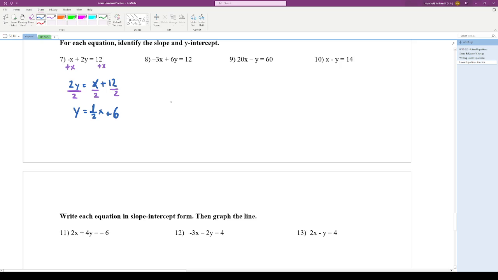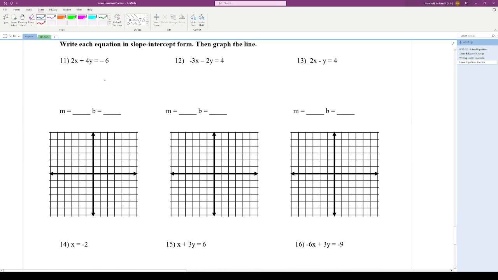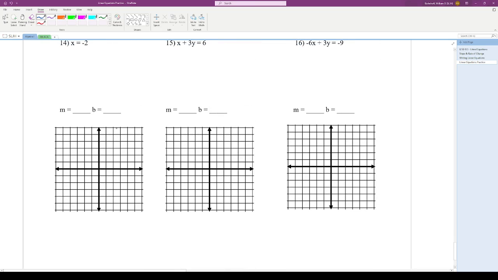All right, so then there's some more practice with rearranging these. These are more practice with the rearranging and then also graphing the line. So nothing that we haven't already looked at, just combining those 2 different things that we just went through. Rearranging, identifying M and B, and then placing that onto a graph. So that's your extra practice for today.